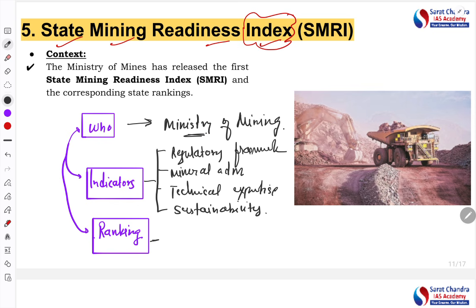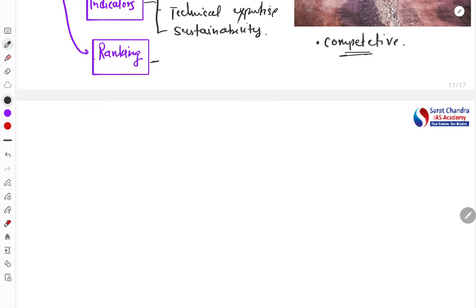Now, what would be the objective? The objective is to promote competition among the different states in order to promote mining, to see which states are promoting more mining and progressing more, and which states are lagging behind. To promote such activities, this particular index has been released.